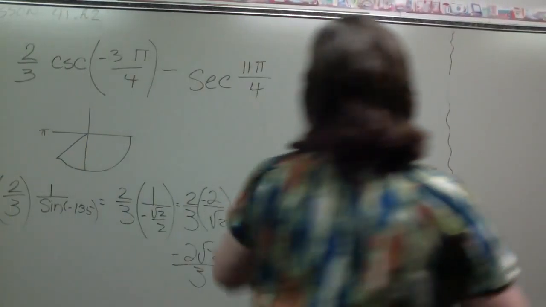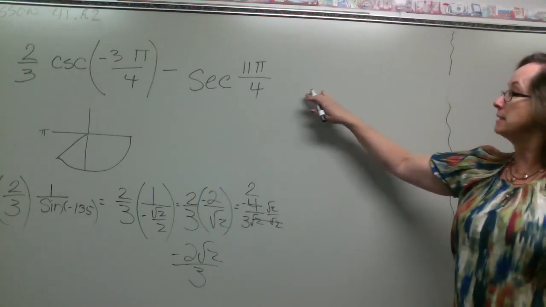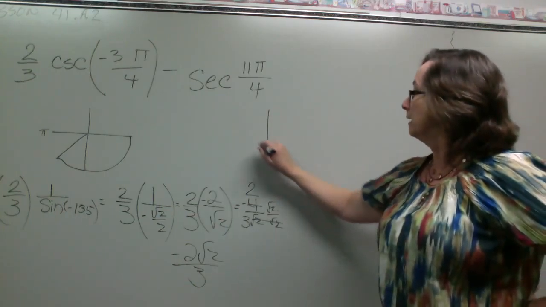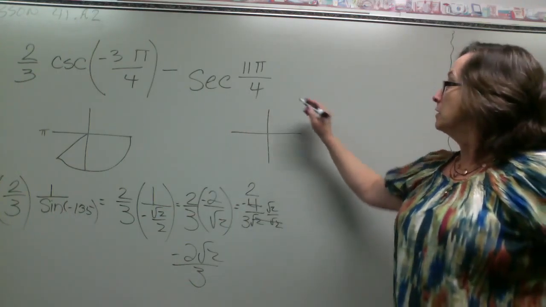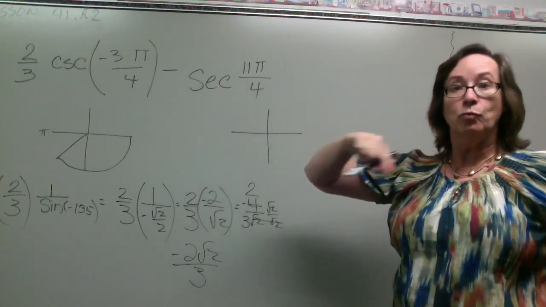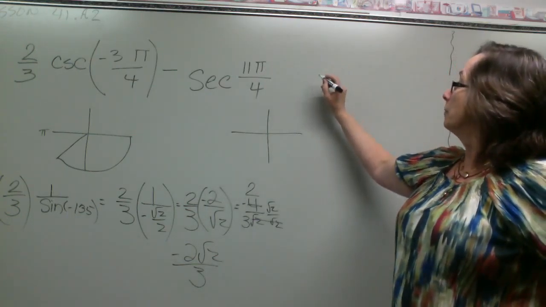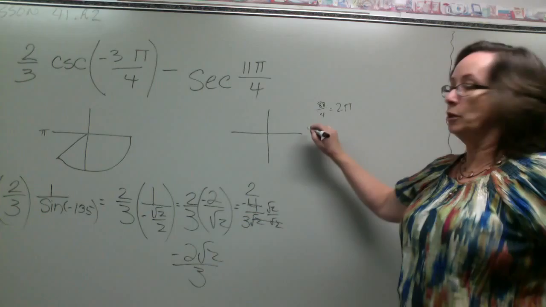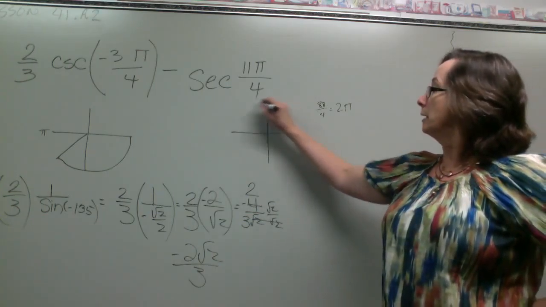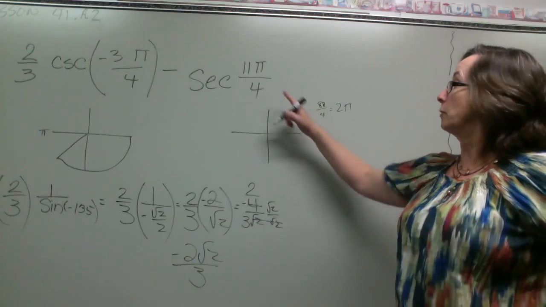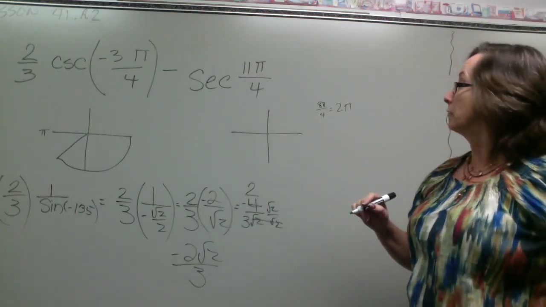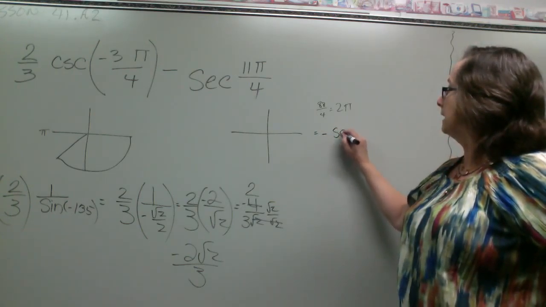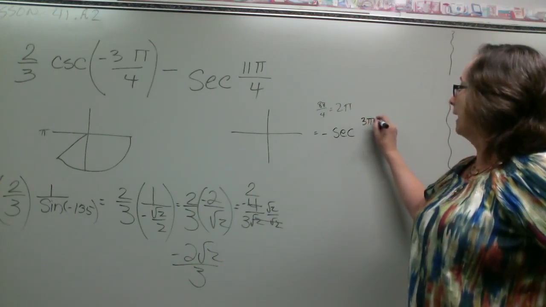Okay, and we come over here to this part of the board, and we're looking at what is the negative secant of negative 11 pi over 4. Again, we need another little unit circle here. So negative 11 pi over 4 is more than one whole trip around. So remember that 8 pi over 4 is a 2 pi, and a 2 pi is one trip around. So we're going to be able to throw away that 8 pi over 4, and we take it away from our 11 pi over 4. So we're really seeing this is the same thing as negative the secant of 3 pi over 4.